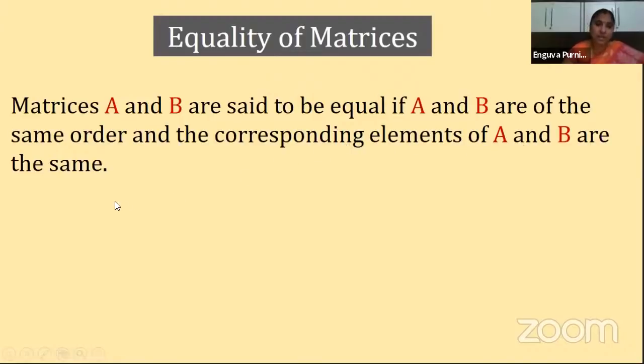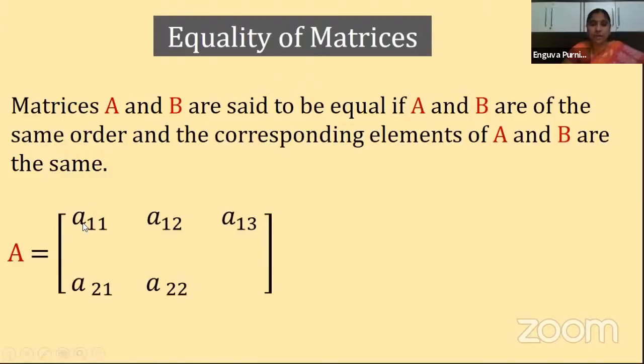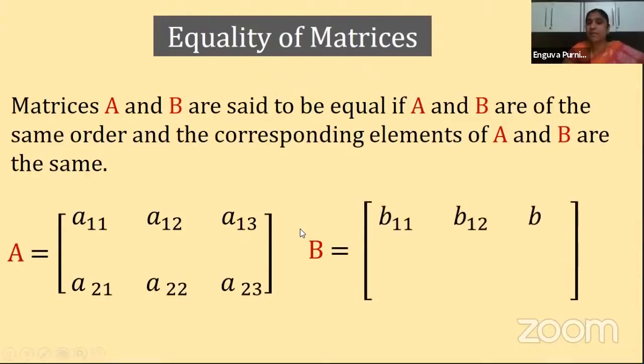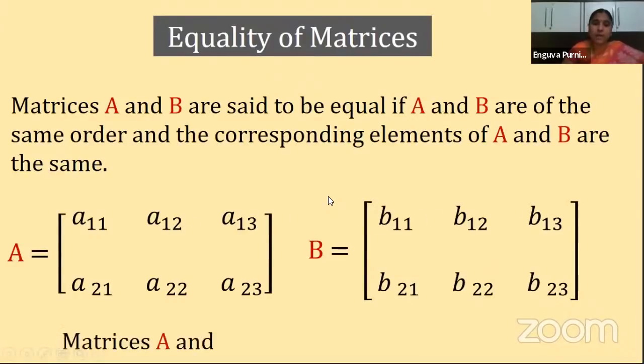So what is it? Let us see in detail. Here it is a general matrix I am taking, children. A is equal to A11, A12, A13. These are the positions of the elements. Clear? And this is another matrix B11, B12, B13, B21, B22, B23. Is it clear? So these are the two matrices we are taking.